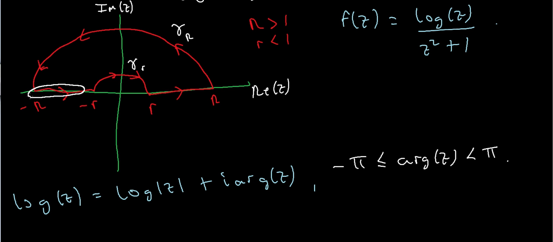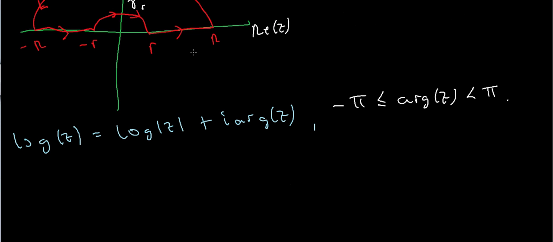So in this region here, that's where my branch cut is going to be. And I can't do that, because remember that the complex log is going to have a discontinuity wherever I've defined the branch cut, and my contour is not allowed to pass through a point at which my function is not continuous. So to get around that, I've got to define another kind of branch, a non-principal branch, which means defining the log in a different way. So let's do that. So we're not going to define the log like this.